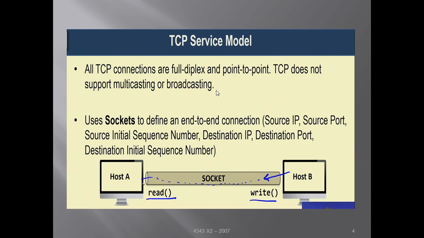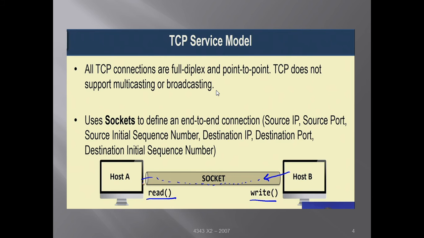So TCP was designed for this point-to-point data transfer, data transfer between two different machines. It was not designed to support multicasting or broadcasting. When you want to send data from one node to a group of nodes, that is multicasting, or from one node to a large set of nodes, that is broadcasting, TCP is not suitable.